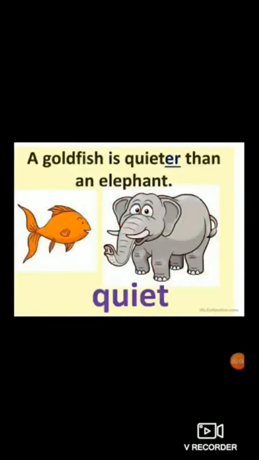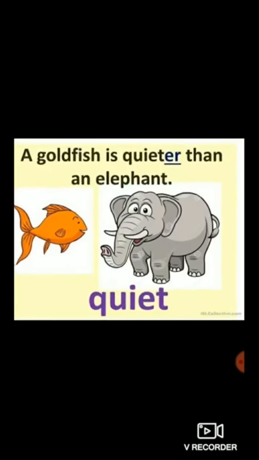Next example, a goldfish is quieter than an elephant. This is the comparison between two objects or two things. What is the adjective here? Quieter. You can see the adjective quieter ends with the letter er.